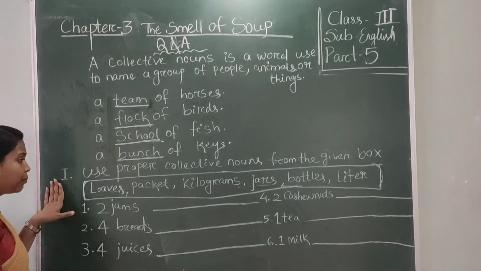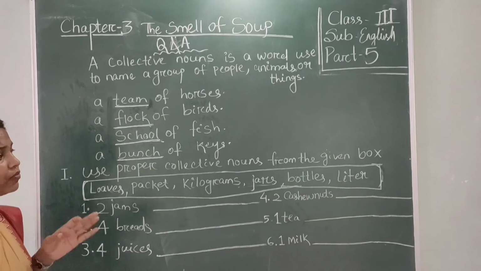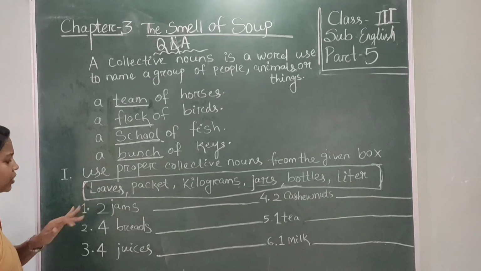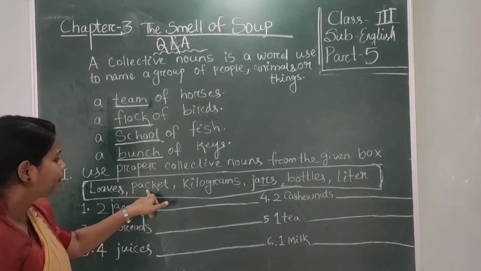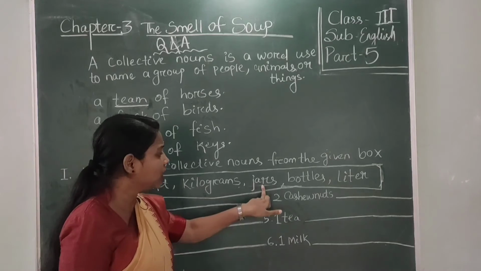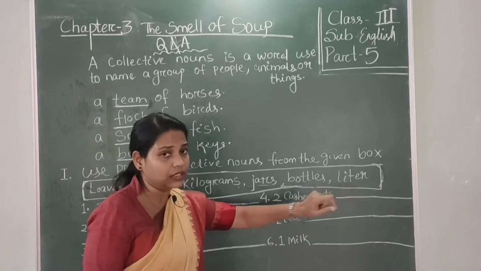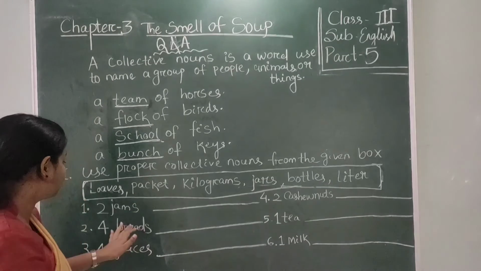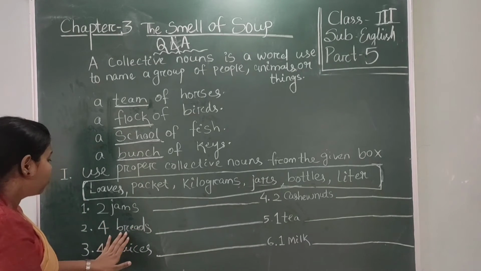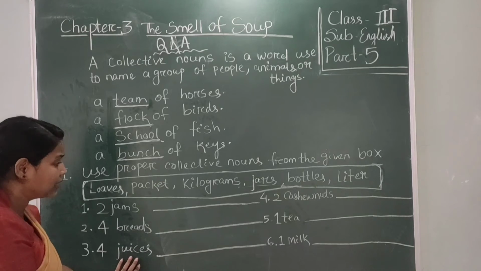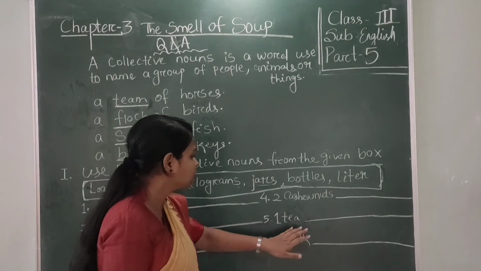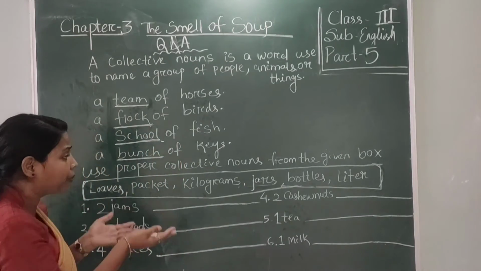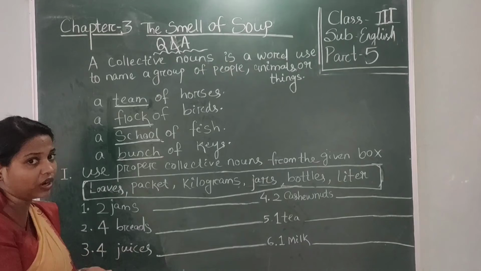Okay, now look at number 1. Use proper collective nouns from the given box. Look here, there is a box given for you. The words are groups, packets, kilograms, jars, bottles and liters. There are also 6 items given for you: 2 jams, 4 breads, 4 juices, 2 cashew nuts, 1 tea, 1 milk. So students, use the proper collective nouns from this box.